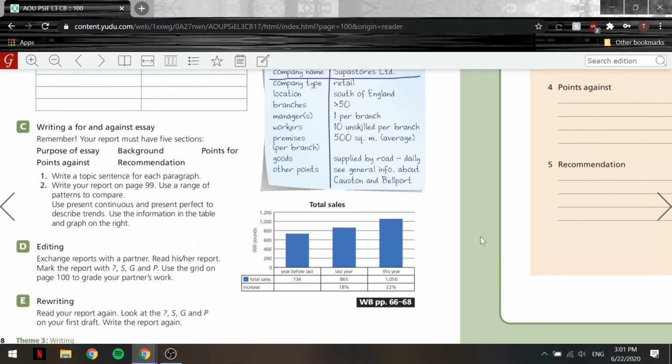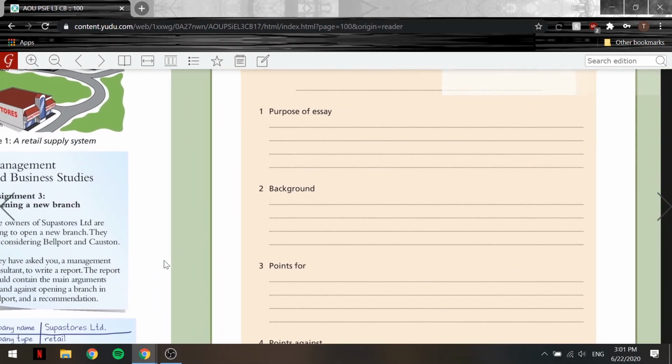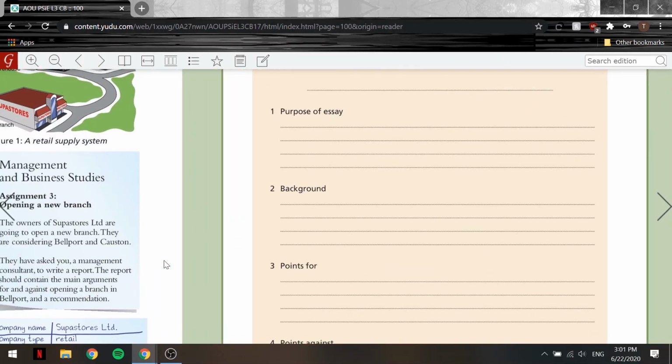Okay, so I have an essay that I'm going to write, that I'm actually going to read out for you guys. But before I do that, I want you to write your own. I don't want you to just copy what I have to say. So try and write your own essay and then listen to mine, see the difference between yours and mine, and make any adjustments where you see fit.